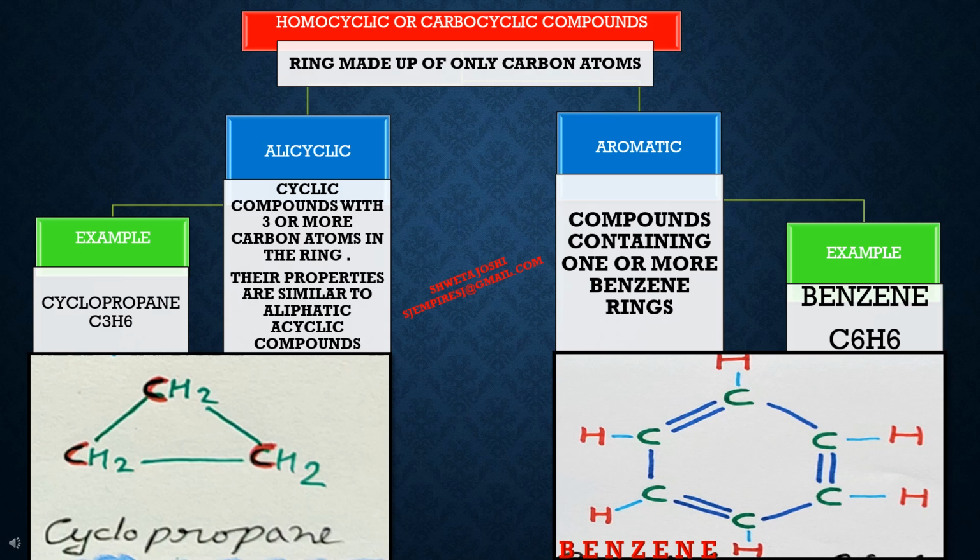Now, classifying homocyclic or carbocyclic compounds, there are same 2 categories, that is alicyclic and aromatic compounds. In case of homocyclic alicyclic compounds, the main chain or the main ring is made up of only carbon atoms. Minimum 3 carbon atoms are required for the formation of the ring. Taking example of cyclopropane, there are 3 carbon atoms which are making up the main ring and the valencies of each carbon atom are satisfied with hydrogen atoms.